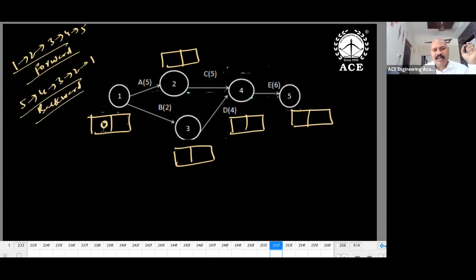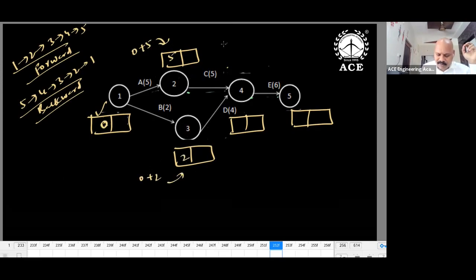Start with 1. 0 is the starting value. It is known to us. 0 plus 5, 5. Third event, 0 plus 2, 2. Fourth event: two ways are there, C and D. If I use C, 5 plus 5, 10. If I use D, 2 plus 4, 6. Maximum I can take is 10.